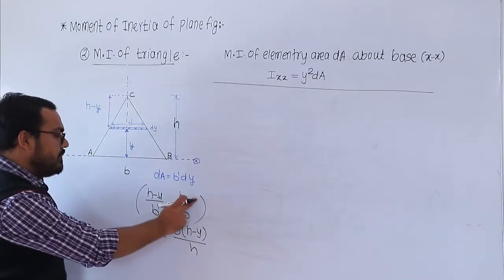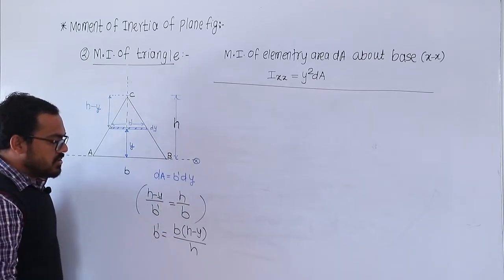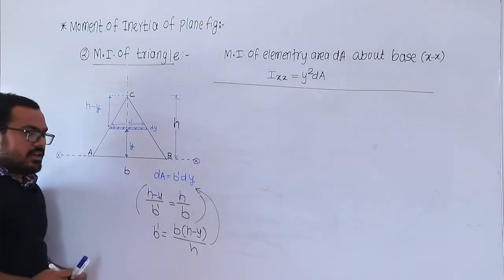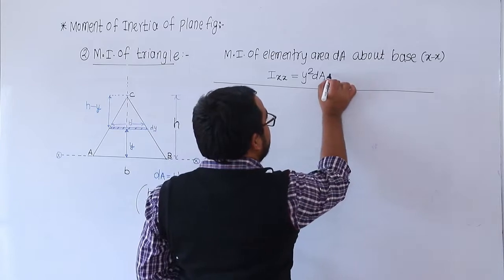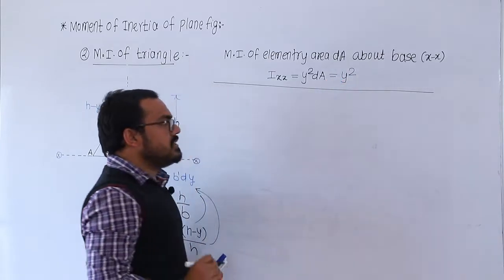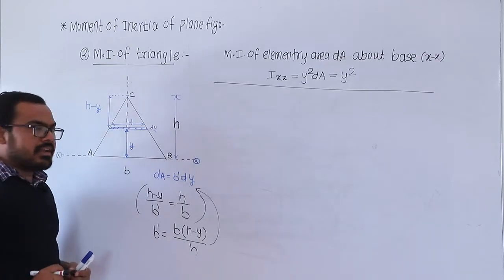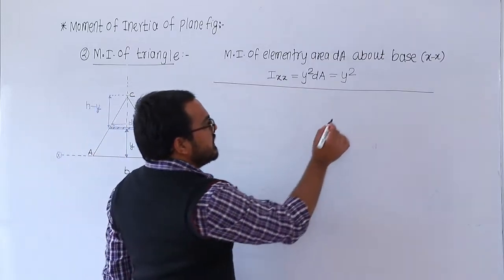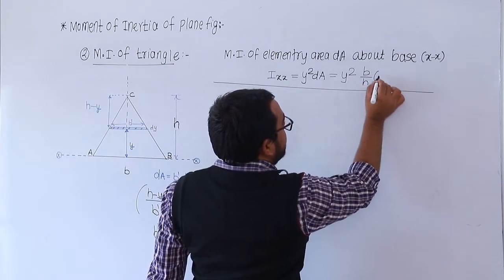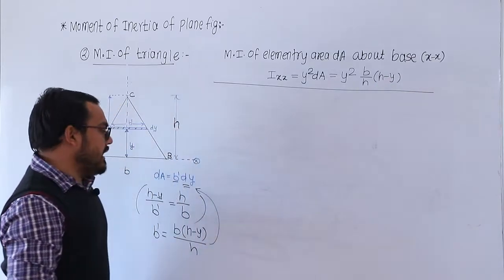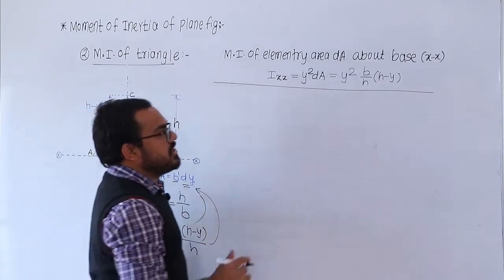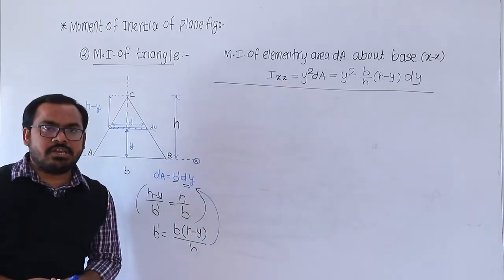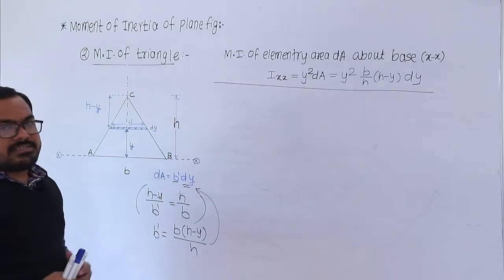So b dash इकडे पाठवा. So हा b ला इकडे पाठवा, h खाली. So b dash is equal to b (h minus y) by h. So this is the value of b dash. ती इथं substitute करा, and from this you have the area, elementary area dA. So from this what happens? y square is the distance from the base of the elementary area, and dA is what? b dash into dy. But what is the value of b dash? So that is equal to b by h (h minus y). It is the b dash into dy. So this is the expression of the moment of inertia of the elementary area dA about an axis xx.